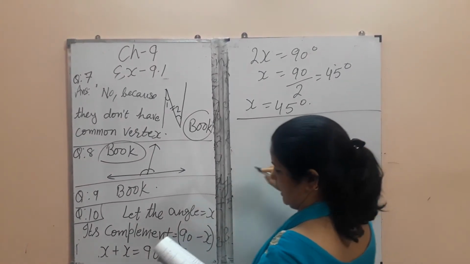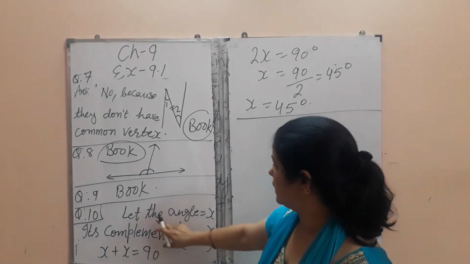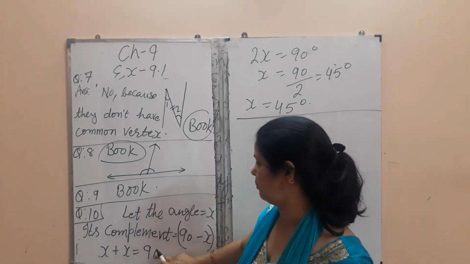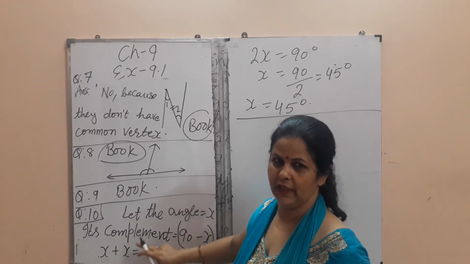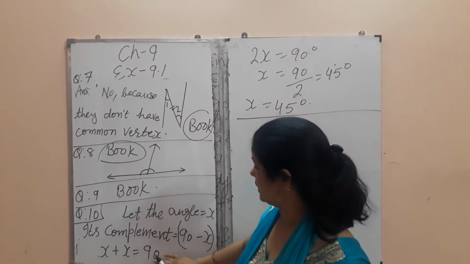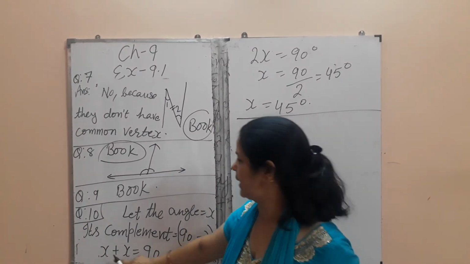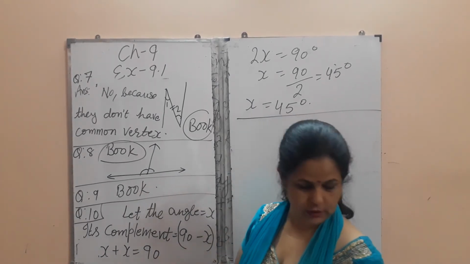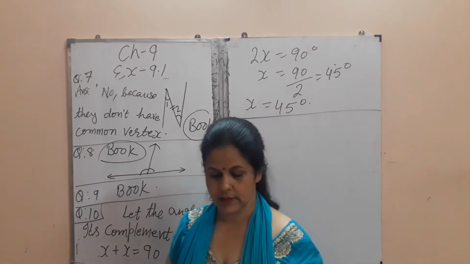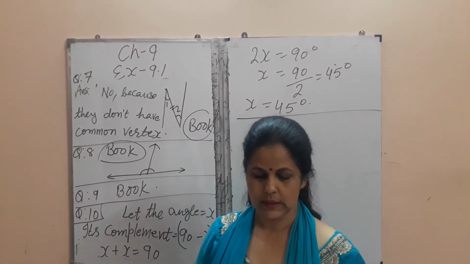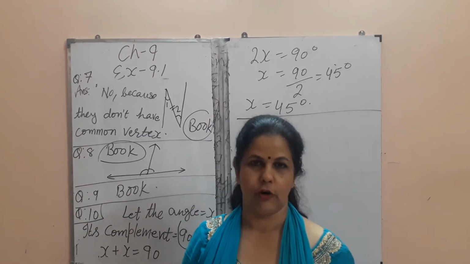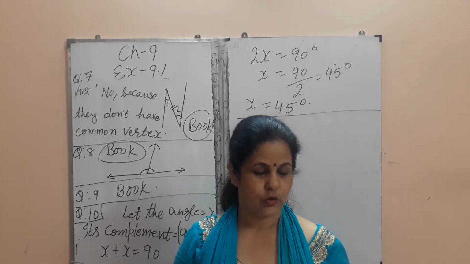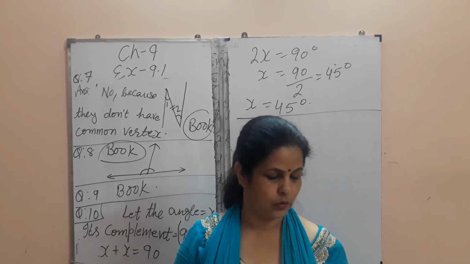Question number 11 you will do like this. In complement the pair sum should be 90 degrees, and in supplement the sum should be 180 degrees. So x plus x equals 180 degrees. So like this you will solve this question. Next is question number 12. Now question number 12, 13 and 14 are almost the same. So I'll explain how to do these questions.